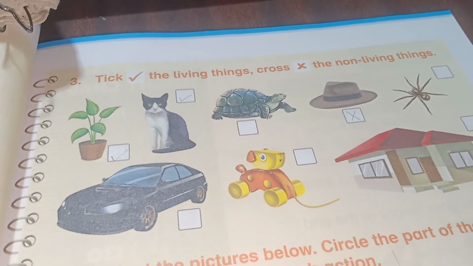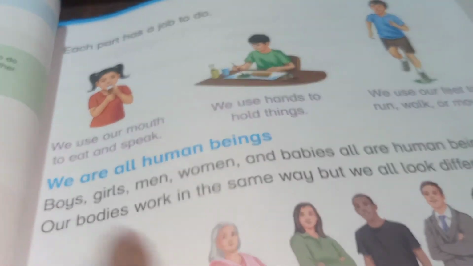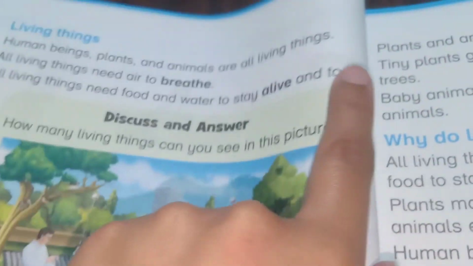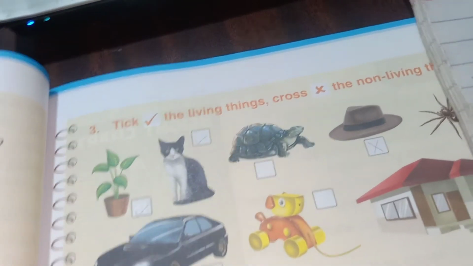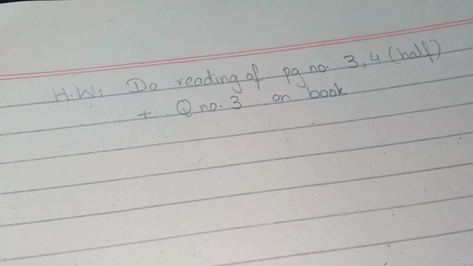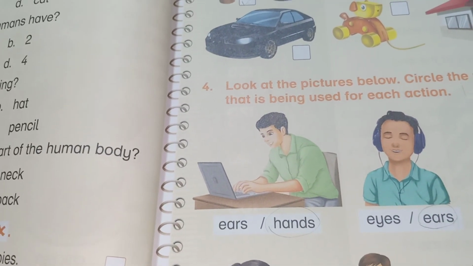Rest of them will be your homework. Your complete homework is to do reading of page number 3 and 4 half. You are going to start your reading from here, page number 3, to right there, and then you are going to complete question number 3 from your exercise on page number 7. This is your homework, and tomorrow is going to be your online interactive class, so prepare your reading because I am going to listen to reading from all of you.